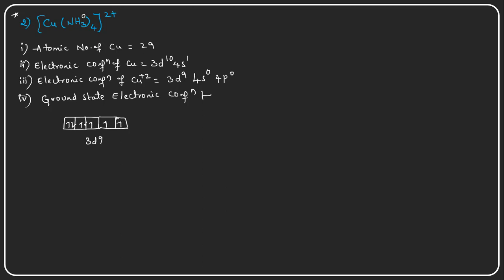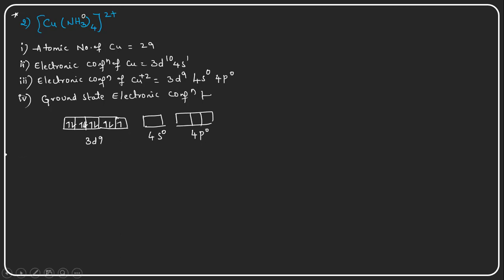Next, we need to pair up the electrons in this manner. The 4s orbital is there, but it is empty, 4s0, and the 4p orbital is also empty.